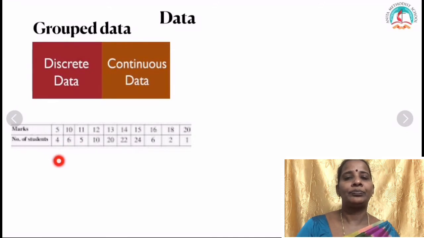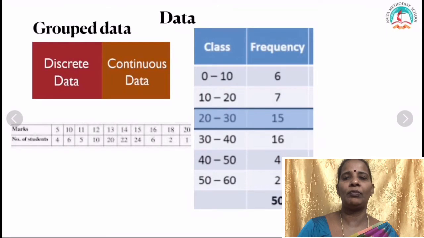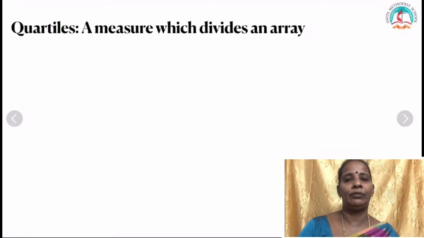Now for continuous data, it will be given in the form of class intervals. Class interval represents marks or something like that, and frequency means number. Six students are getting 0 to 10 marks, 7 children are getting 10 to 20 marks. Like that you have to consider it as the continuous case. The formula differs for discrete as well as continuous, so first you should know how to identify the data.